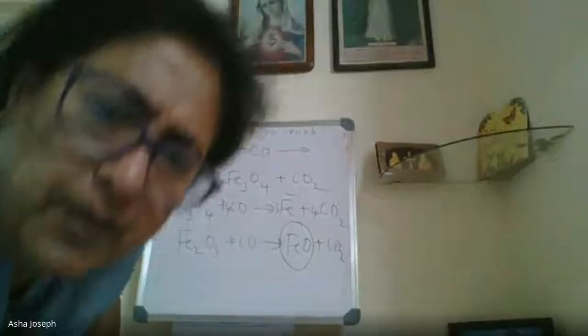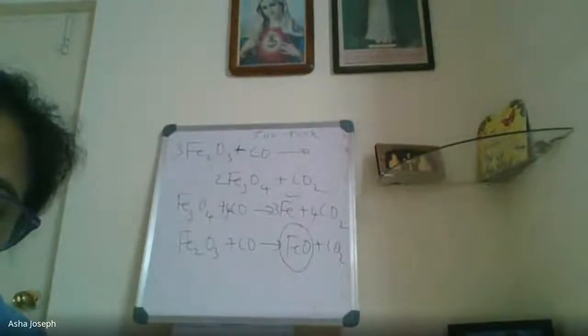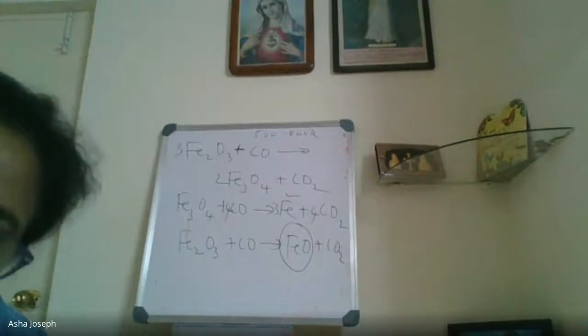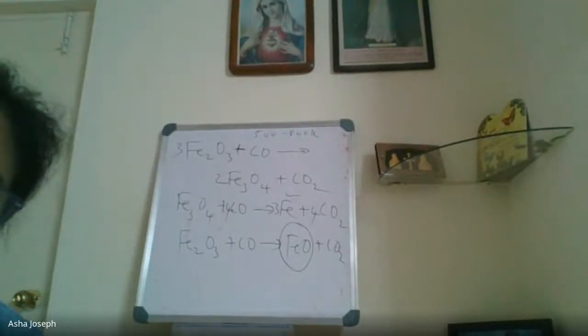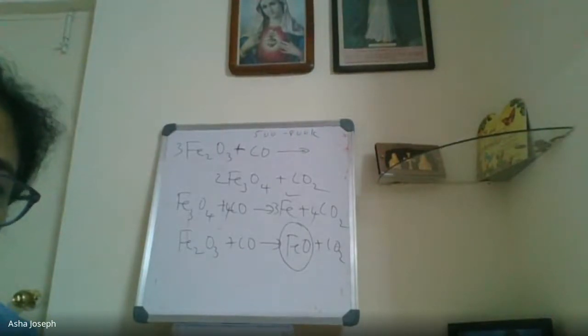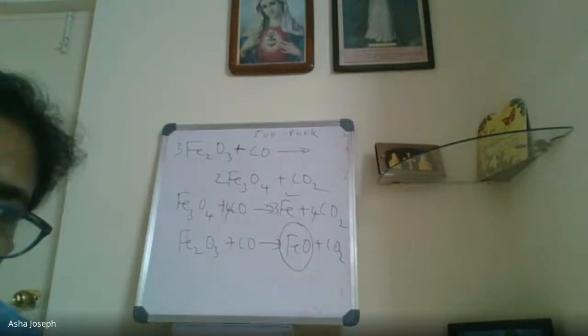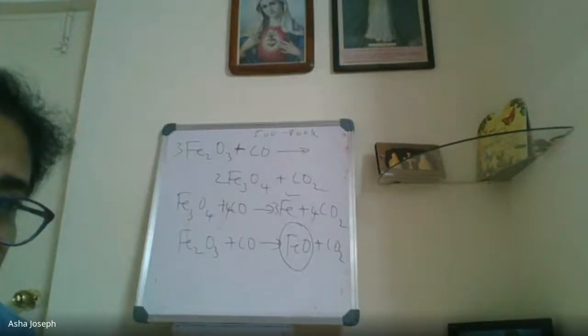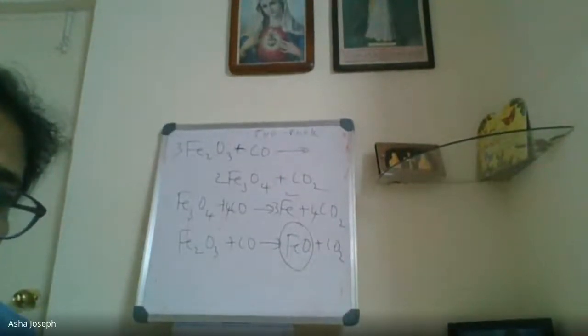Ma'am, one doubt I had. You told earlier that in the upper part we are using carbon as a reducing agent. So why are we taking carbon monoxide here? Carbon monoxide only I have to put in all the three. Upper part is carbon monoxide. If you check the Ellingham diagram, at lower temperature we cannot use carbon. How is the carbon monoxide coming? It is coming in the furnace. Carbon will burn to form that. Tomorrow we will learn that carbon monoxide is formed in the furnace.